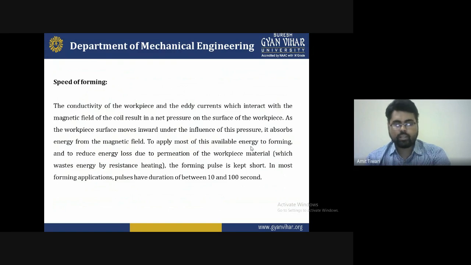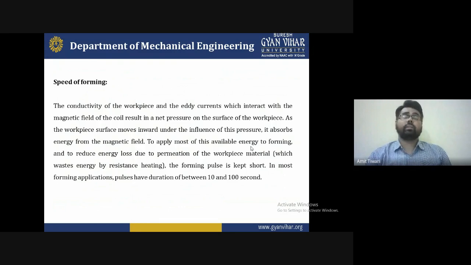So I think it is a simple and very fast method, with very fast production, and less time will be required for that. So to apply the available energy to form and to reduce the energy loss due to the deformation of the workpiece material, basically, the forming pulse is kept short. Most of the energy we have to convert. It is not a simple task. But in most forming applications the pulse has a duration of 10 to 100 microseconds.